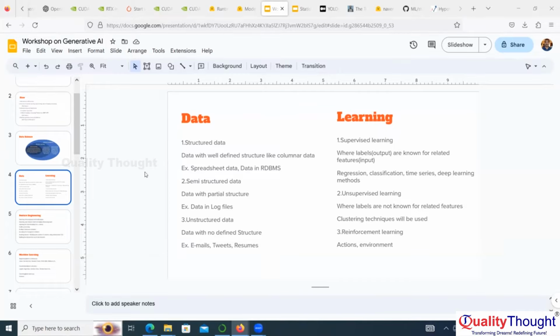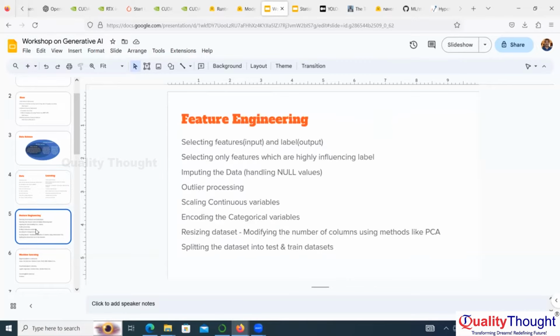So data is there. Can we directly apply models to it? Some data are in strings, some data in words. No, we cannot directly apply models to words. We have to convert them into proper numerical form. That is part of feature engineering. Feature engineering means we have to process the data first, then only we can apply it to the models, like outlier processing, scaling, encoding, resizing. All we need to do.